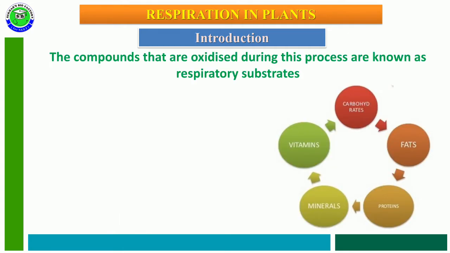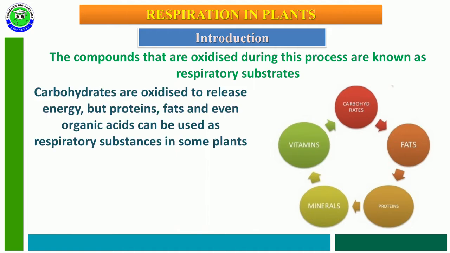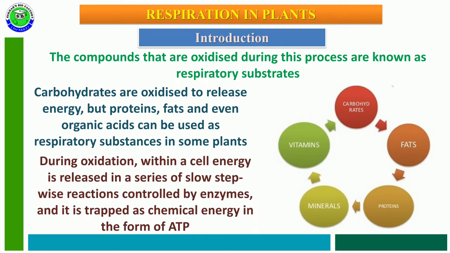The compounds which are oxidized during respiration are called respiratory substances. Carbohydrates are the main respiratory substances, but sometimes proteins, fats, even organic acids can participate in respiration as respiratory substances in some plants.